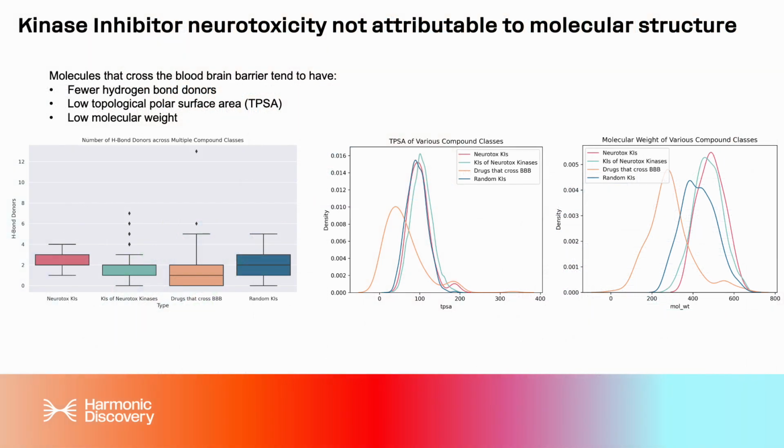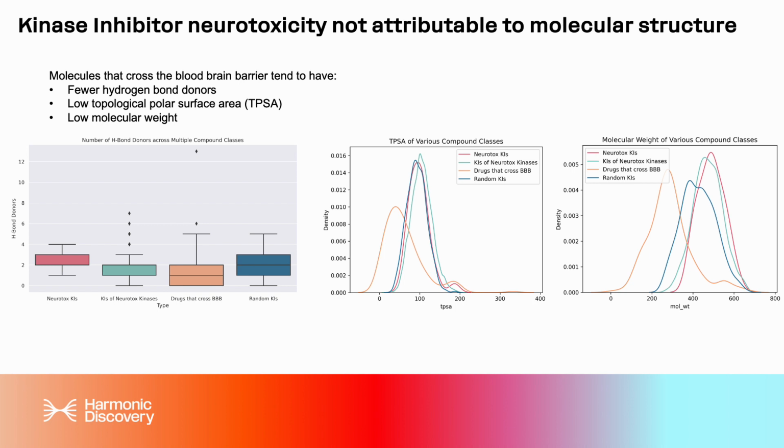Next, we wanted to look at the potential role of chemical structure in kinase inhibitor toxicities. Now, there are many toxicities that are caused by molecular structure, so we decided to focus on one, which was neurotoxicity, as there is a clear role of molecular properties that allow a drug to cross the blood-brain barrier and cause neurological events. So, the traits of these small molecules that cross the blood-brain barrier are as follows.